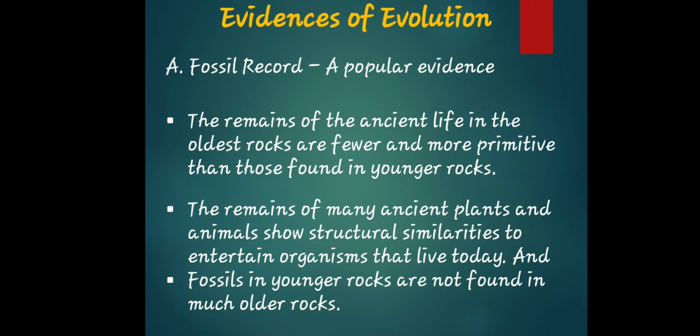The remains of ancient life in the oldest rocks are fewer and more primitive than those found in the younger rocks. The remains of many ancient plants and animals show structural similarities to certain organisms that live today, and fossils in the younger rocks are not found in the much older rocks. Of course, in the evidences of evolution, number one is the fossil record. Why? Because the fossil record is a group of fossils which has been analyzed and arranged chronologically and in taxonomic order.